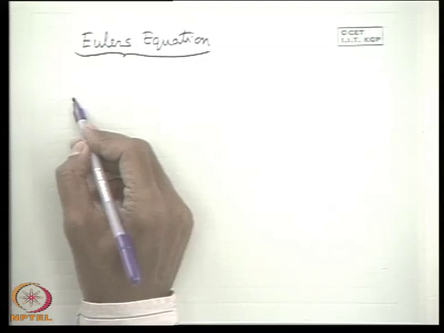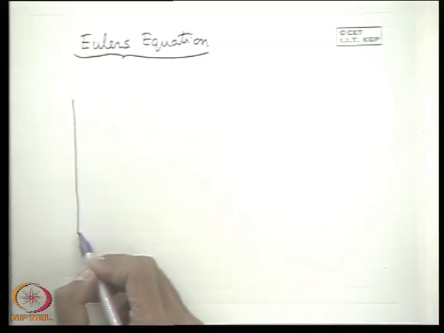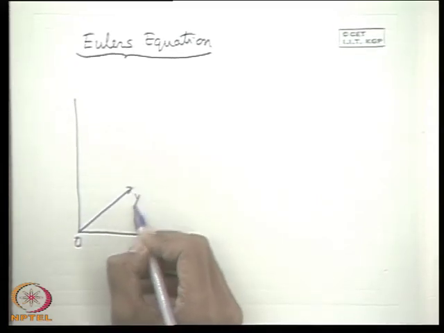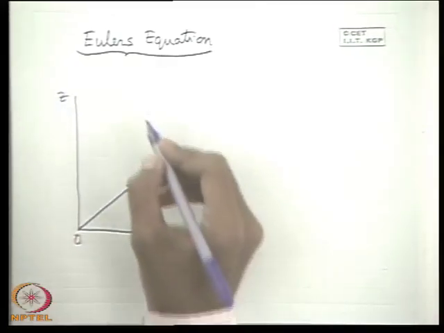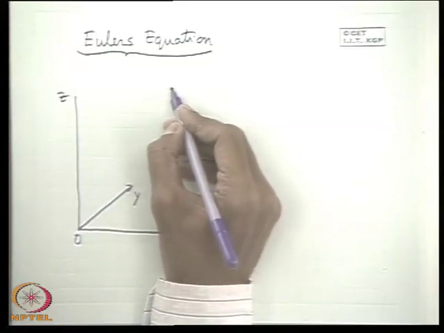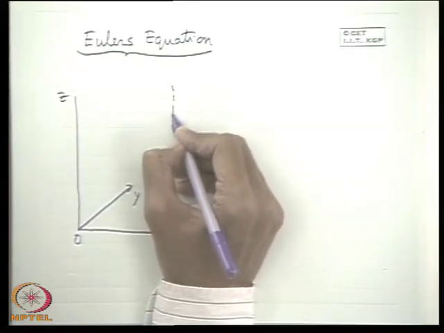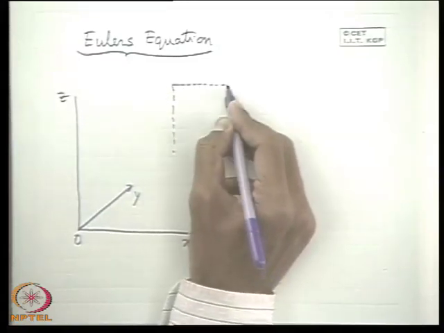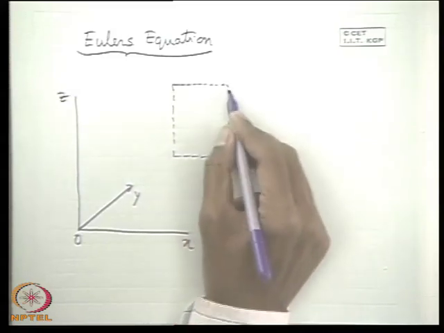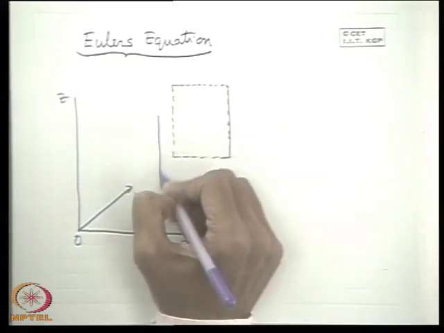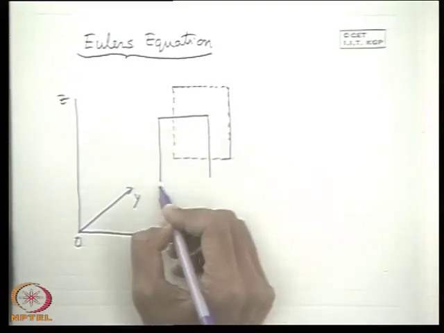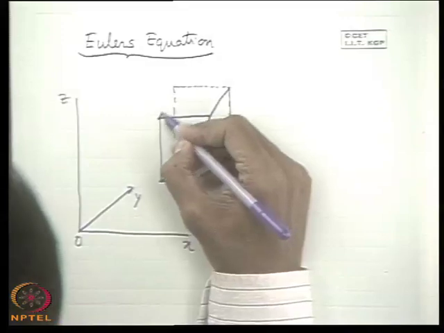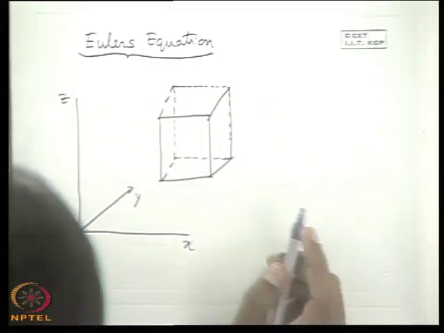Let us first consider Euler's equation in an x, y, z Cartesian coordinate system, and let us define a fluid system like this.